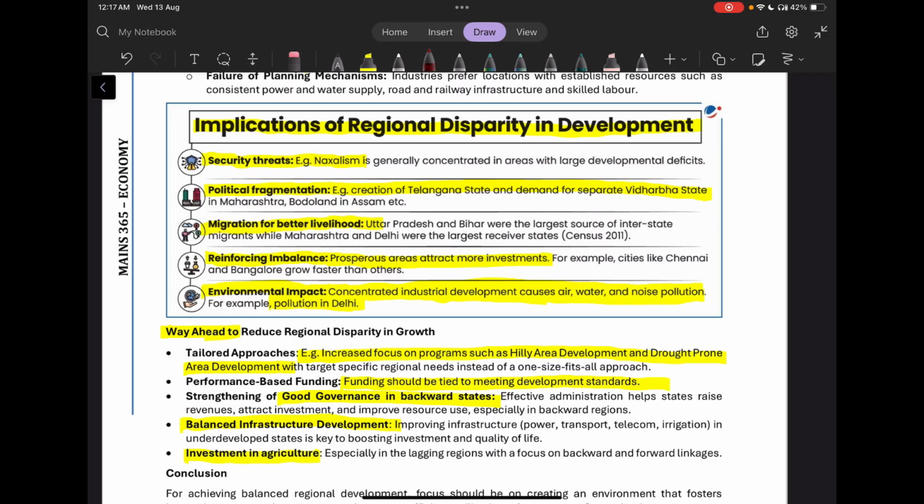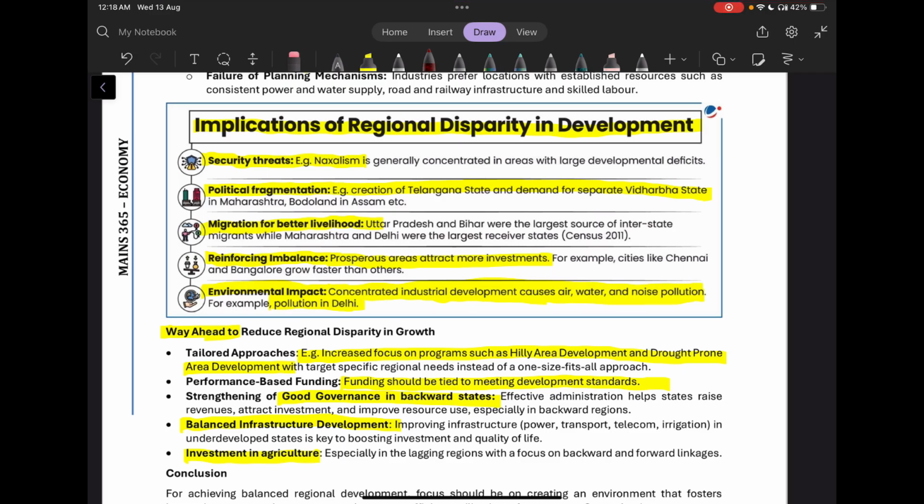What are the implications of regional disparity in development? There are security threats, for example, regionalism. We have political fragmentation. For example, we have the creation of Telangana state and demand for Vidarbha state. Then we have reinforcing imbalance, that is, prosperous areas attract more investment and then they grow more, and the deficit areas will remain in greater deficits.